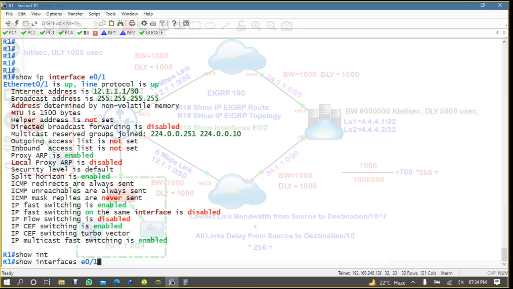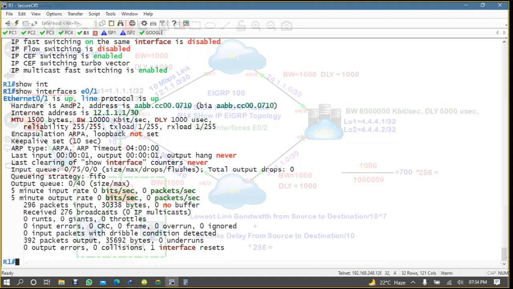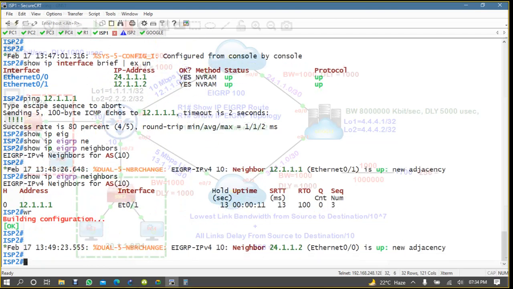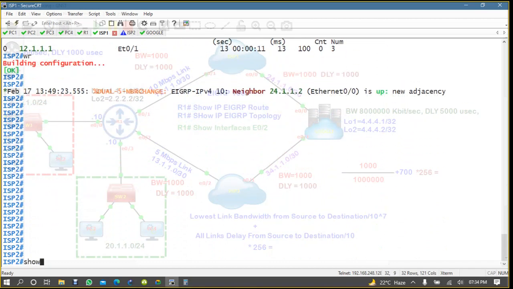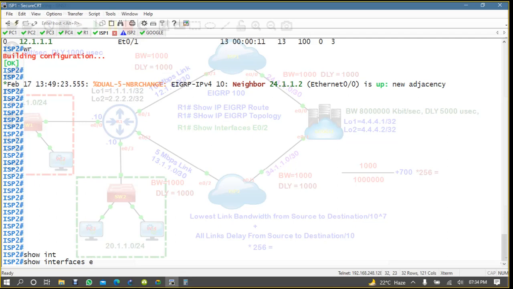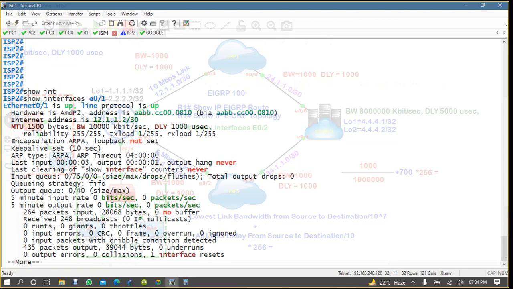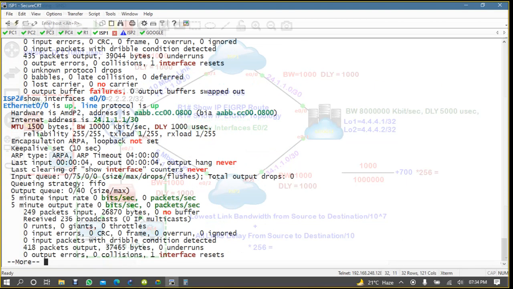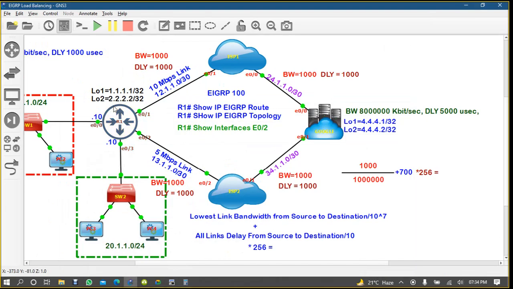Interface E0/1, bandwidth is okay, no problem. E0/2, bandwidth is 1000, no problem. ISP interface E0/1, bandwidth is fine, no problem. E0/0, bandwidth is 10,000. Sorry, you know what we have to do here?